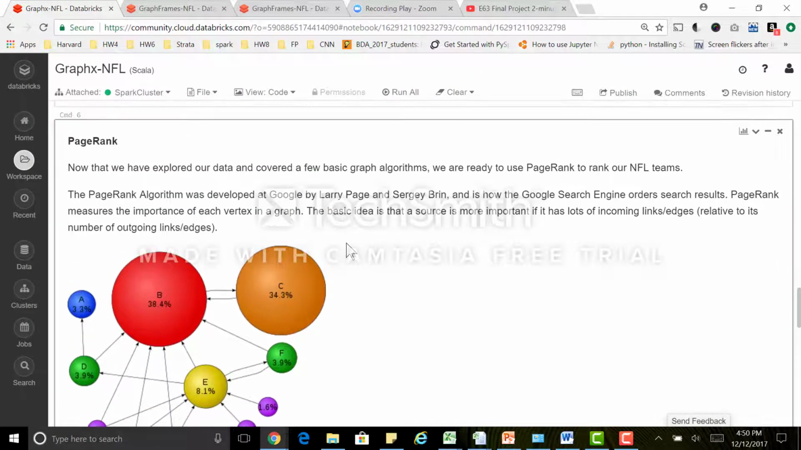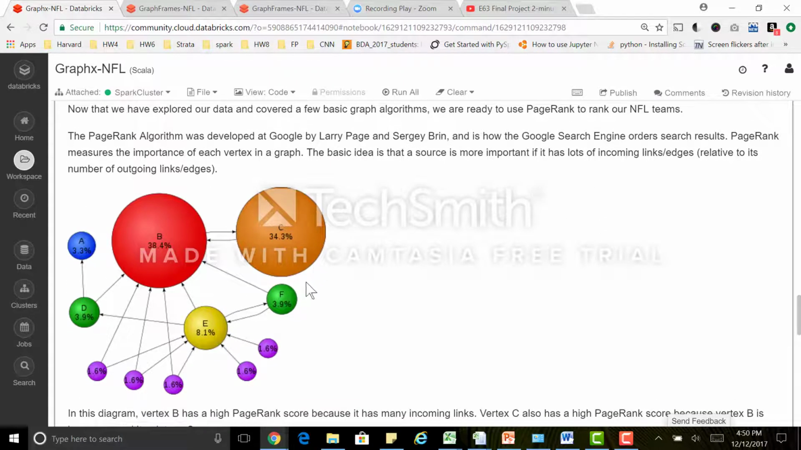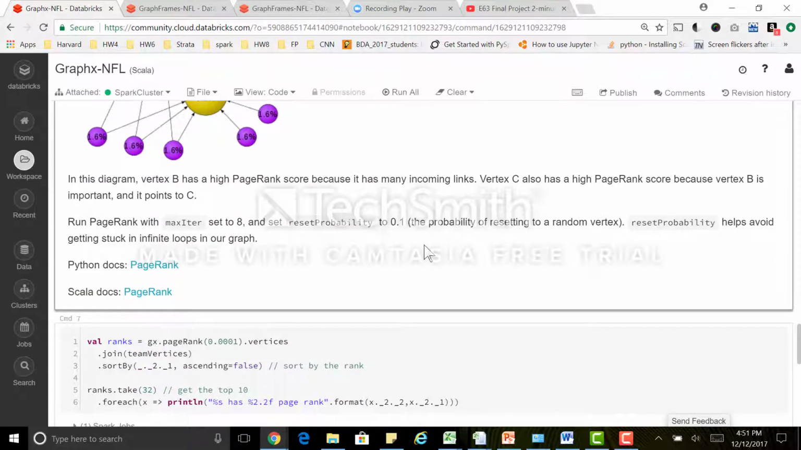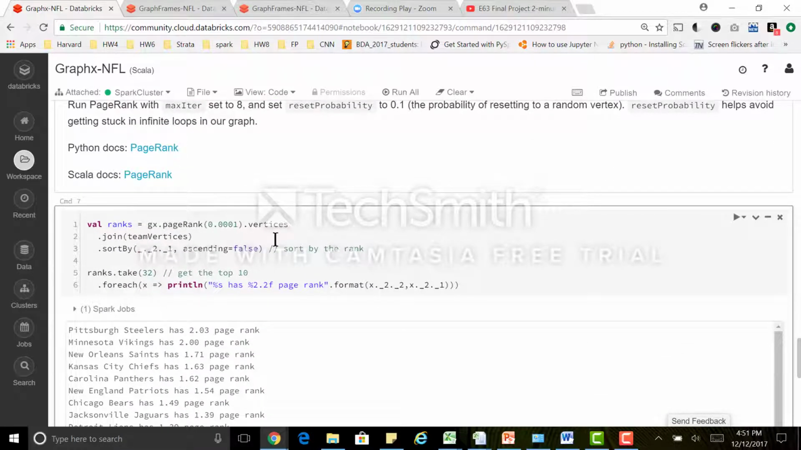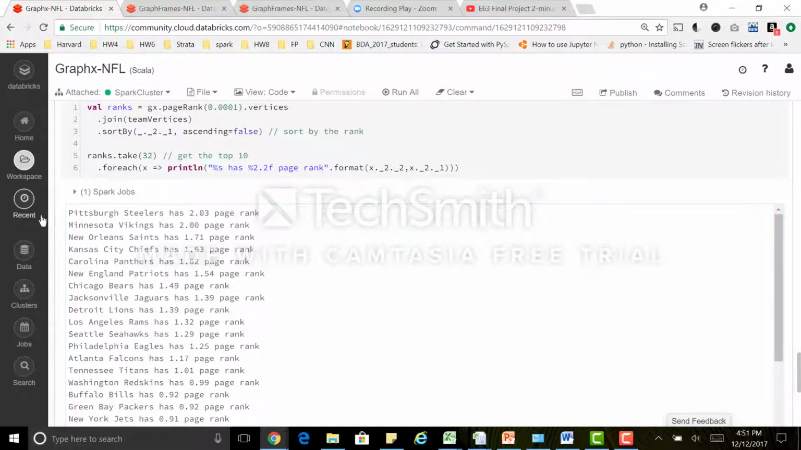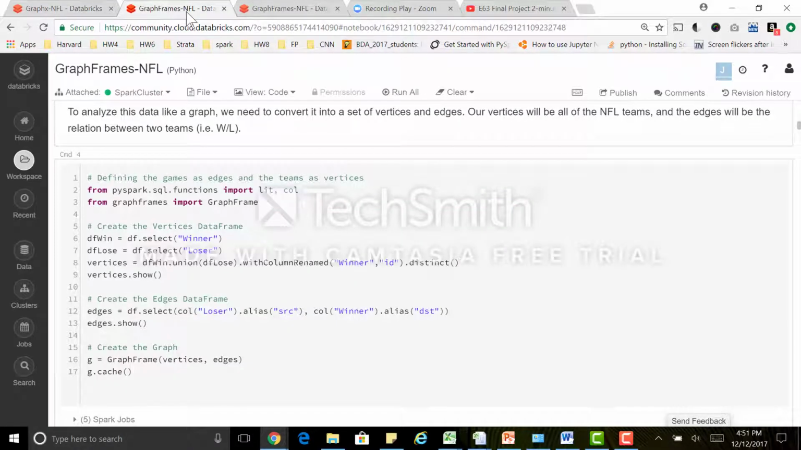Next, what we do here is PageRank. PageRank is an algorithm developed by the creators of Google, and it's used to find the importance of web pages. They look for the page that has the most references as an important page. Running the PageRank, we see that the Steelers are on top, and New England is number 6. Now let's go to GraphFrames.